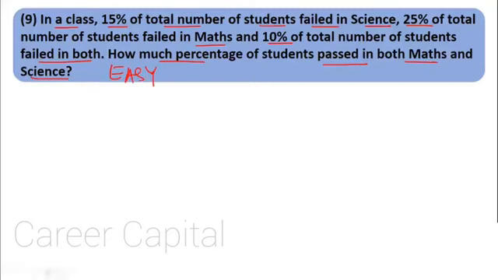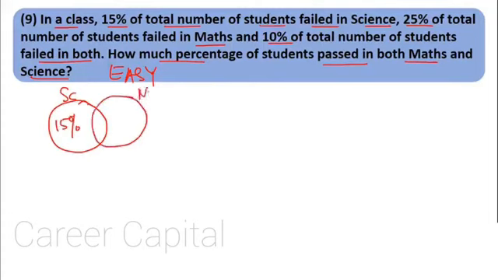Okay, so let us see how to solve this with a diagram. It's very easy. You don't have to do much over here. Now what have they given? They've given that 15% of students fail in science. Let us assume this circle represents the number of students who failed in science. How many failed in science? 15%. This circle represents students failing in maths. How many failed? 25%.